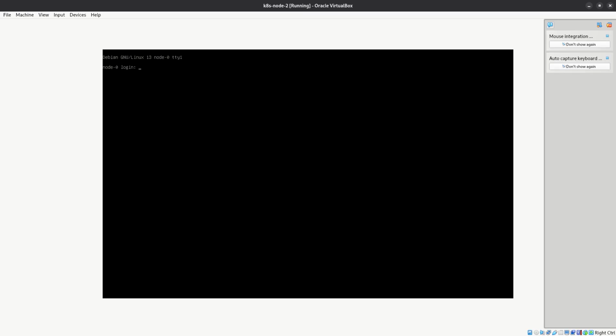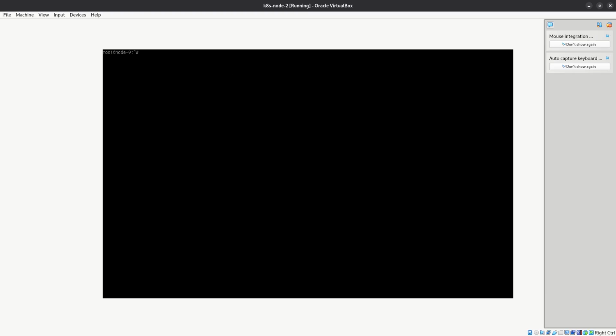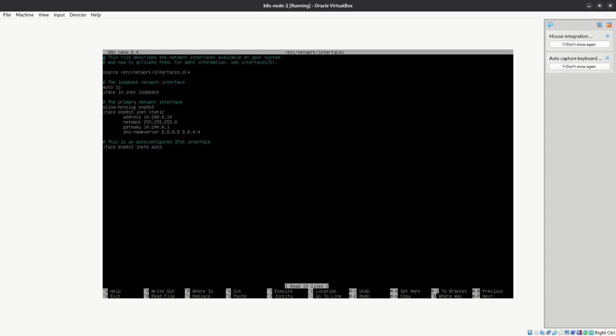Let's log in with root user directly. Let's see if the network interface configuration is still there. Yeah, it was copied. We just have to change the IP address, this is node 2, right?